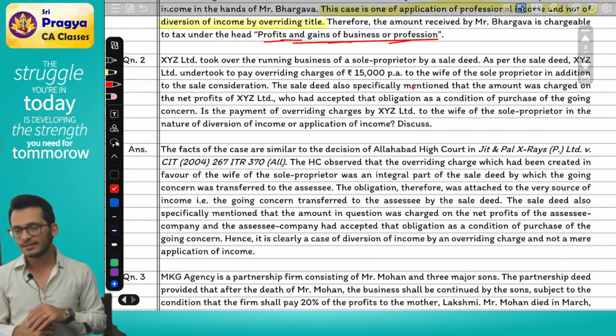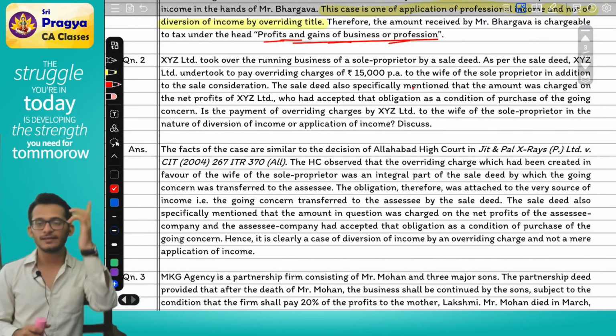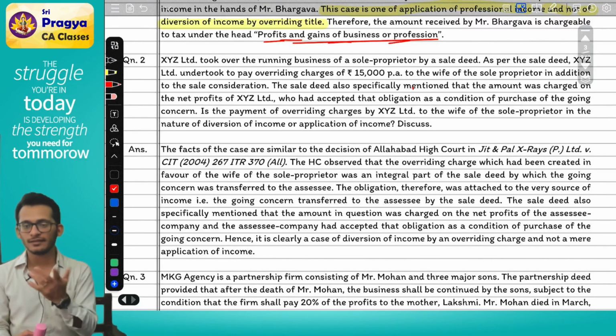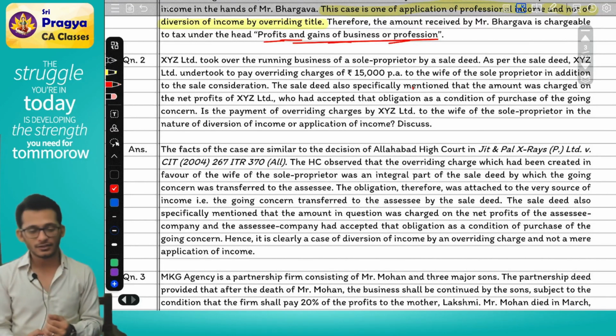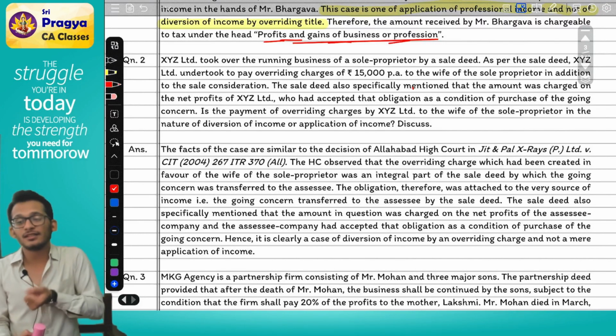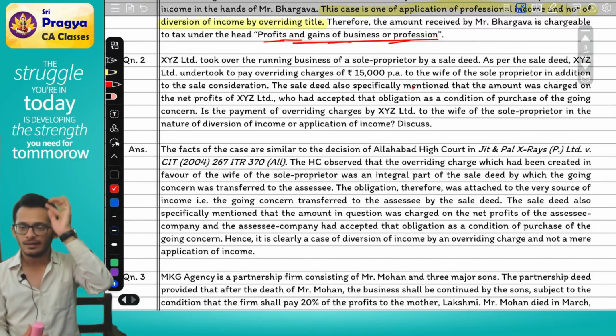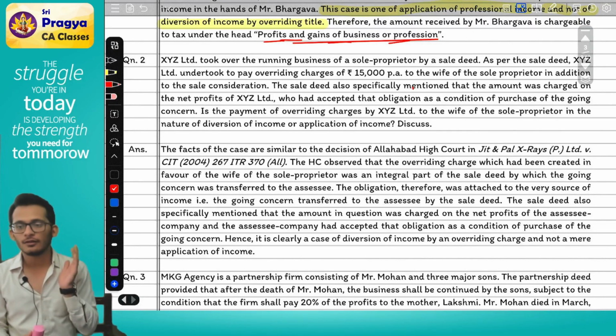In this scenario, who is the receiver? The sole proprietor is the receiver. Is the sole proprietor making the decision or XYZ making the decision? If XYZ is making the decision, is it application or diversion? It is diversion, which means the receiver should not make the decision. If the receiver makes the decision, it is application. If the payer makes the decision, it is diversion. Yes or no?